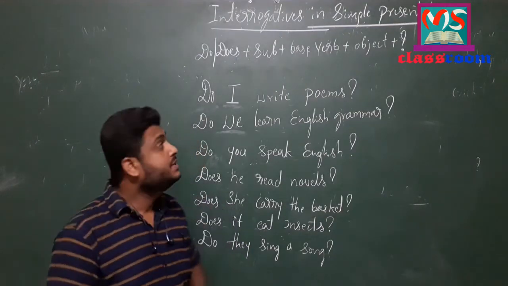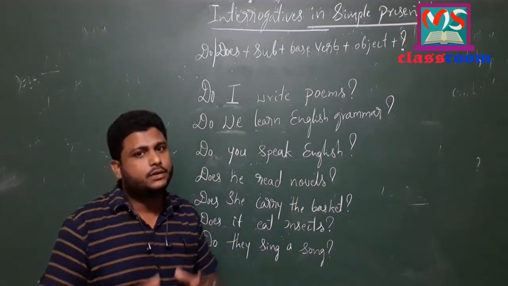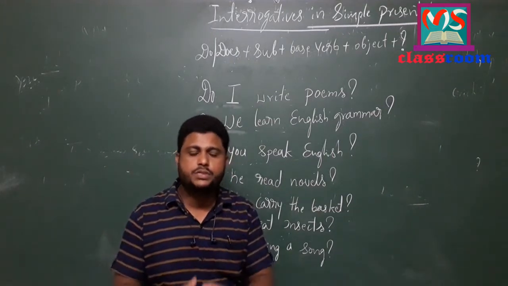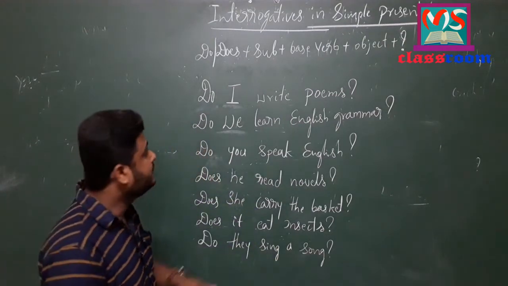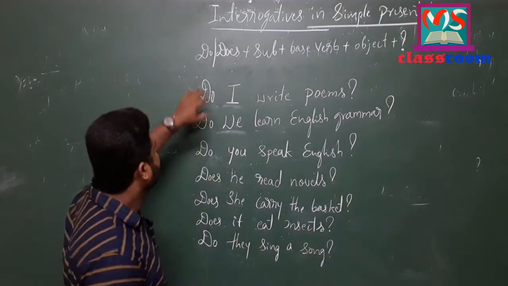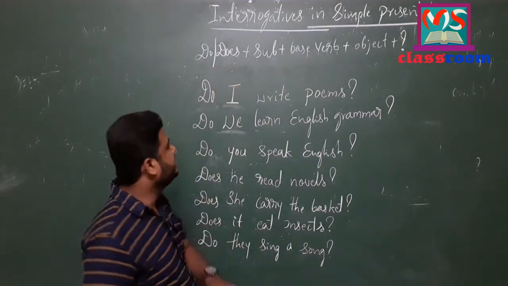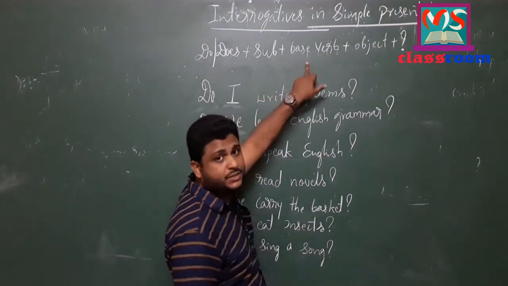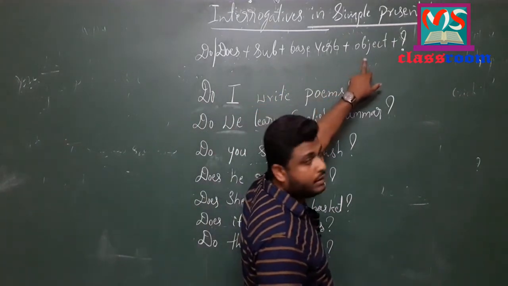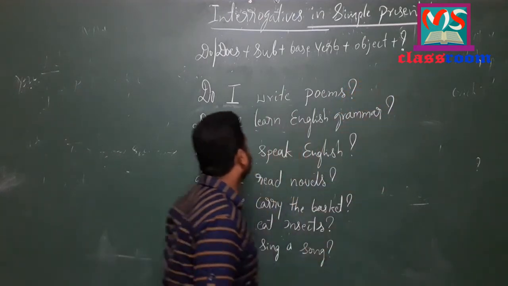Now let us move to the interrogatives in simple present tense. Interrogative sentences are those sentences which are used to ask questions. In order to know interrogative sentences, you have to look at the formula here. First we have do or does according to the subject, and then subject plus base form of the verb, and then object. At last we have to put a question mark.